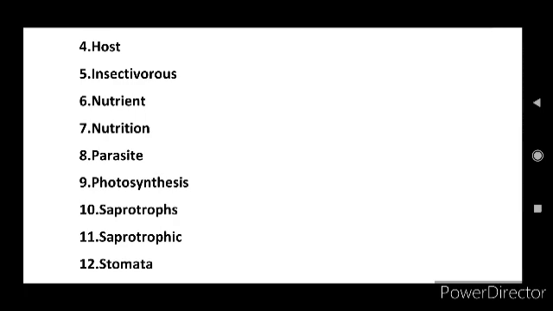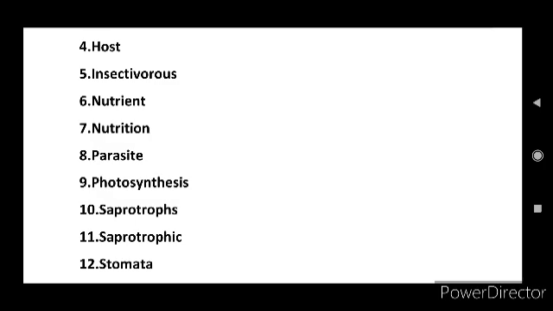The eighth keyword is parasites. Parasites live on or in a host and get their food at the expense of the host. The ninth keyword is photosynthesis. Photosynthesis is the process by which green plants prepare food from carbon dioxide, water and minerals in the presence of sunlight.